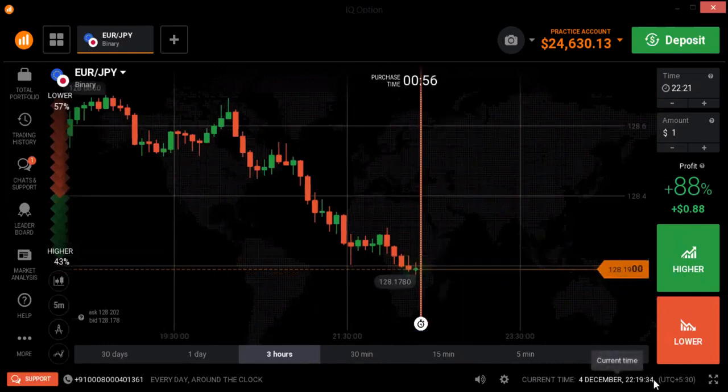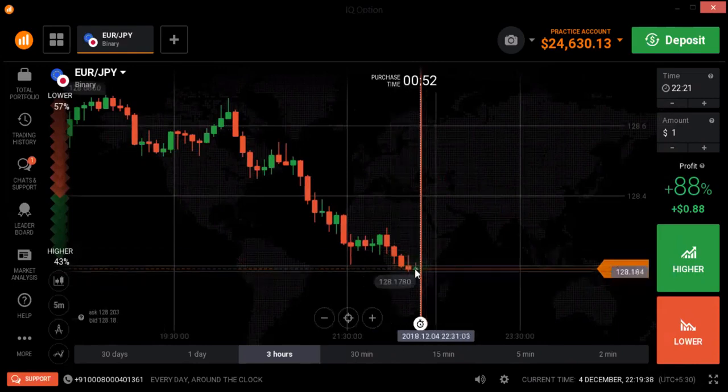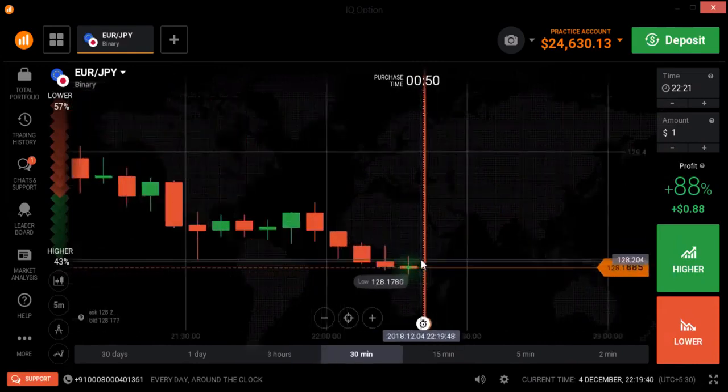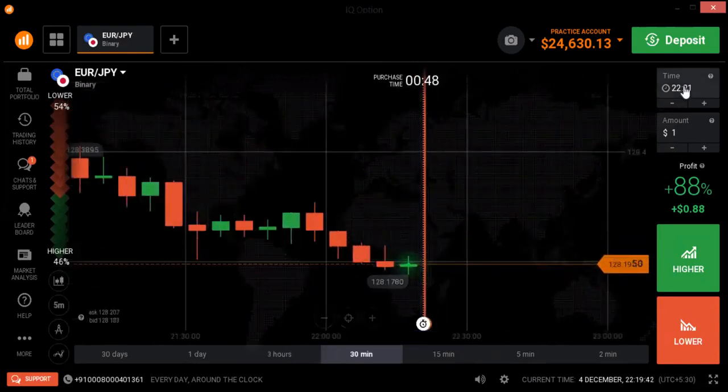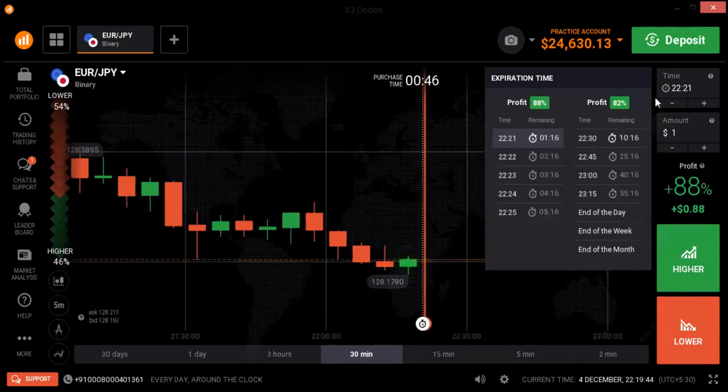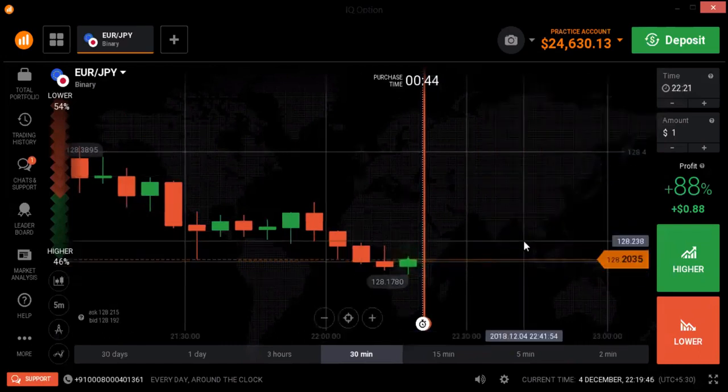You have 30 seconds to place your trade here. After the closing of this candle, you can predict and place your trade with a 5-minute expiry time. This will be the completed next candle. You open the chart, please.